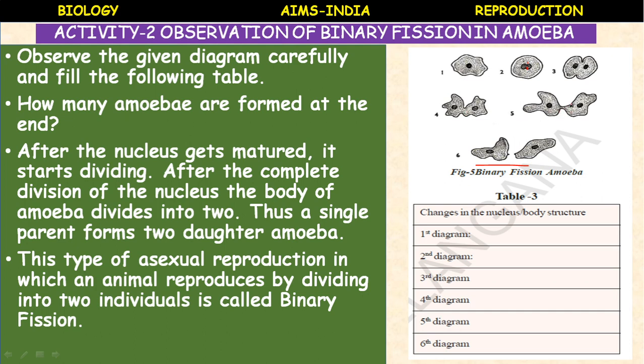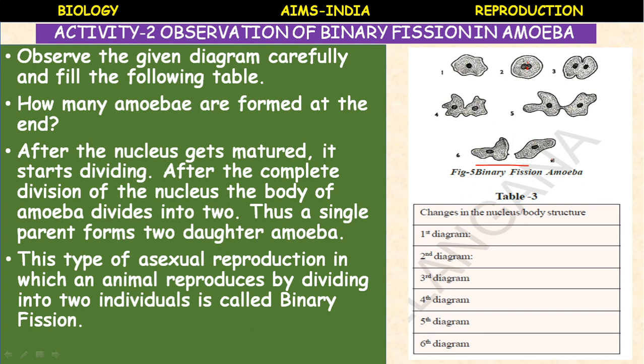In stage 5, a small attachment remains between the two amoebae. Finally in stage 6, you can clearly see two individuals. This kind of fission is called binary fission.